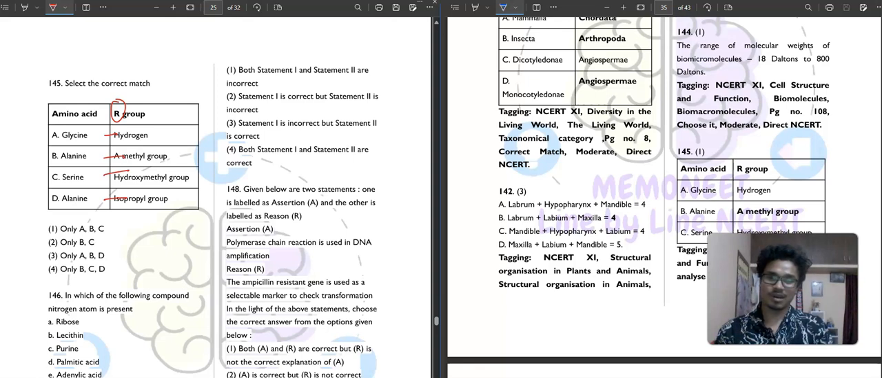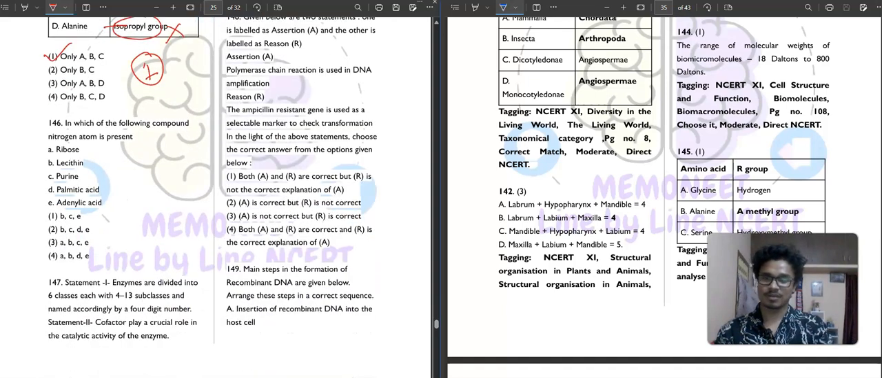So correct match, all are correct, I guess. A methyl group, alanine, then serine hydroxyl group, alanine isopropyl group. No, this is not correct. So the correct one is ABC. So the first option is your correct answer. Then question number 146. Isopropyl is not correct. Okay. So question number 146.